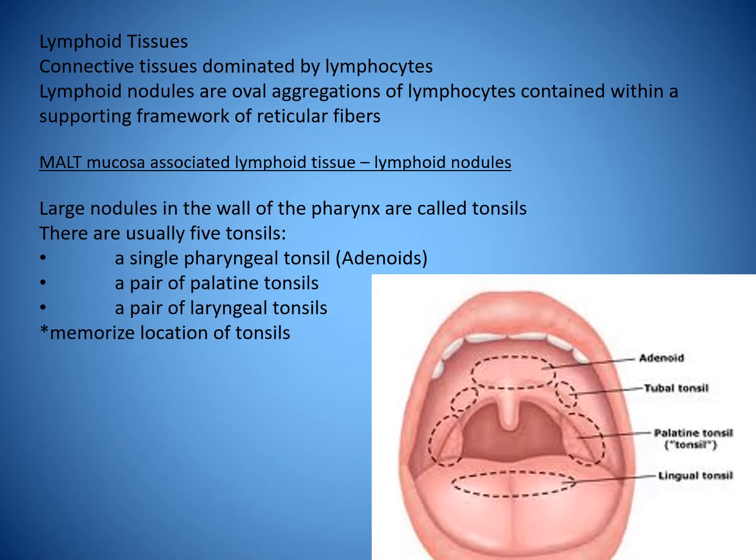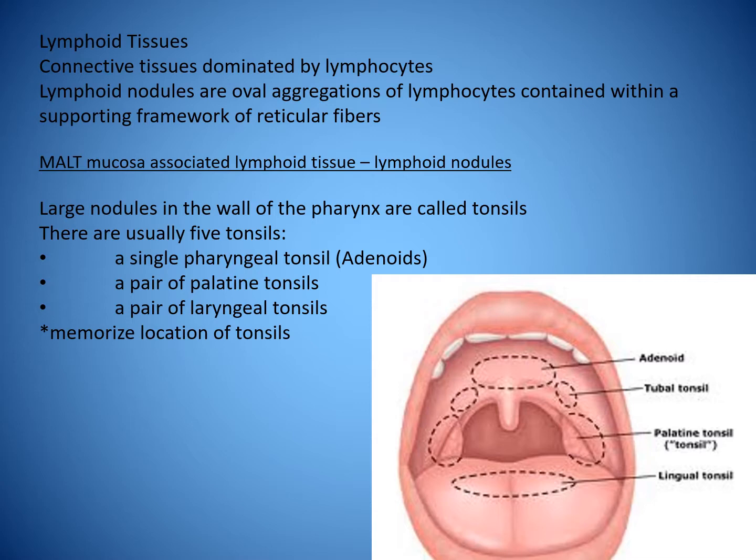Lymphoid tissues are connective tissues dominated by lymphocytes. Lymphoid nodules are oval aggregations of lymphocytes contained within a supporting framework of reticular fibers. MALT, or mucosa-associated lymphoid tissue, is found in lymphoid nodules.